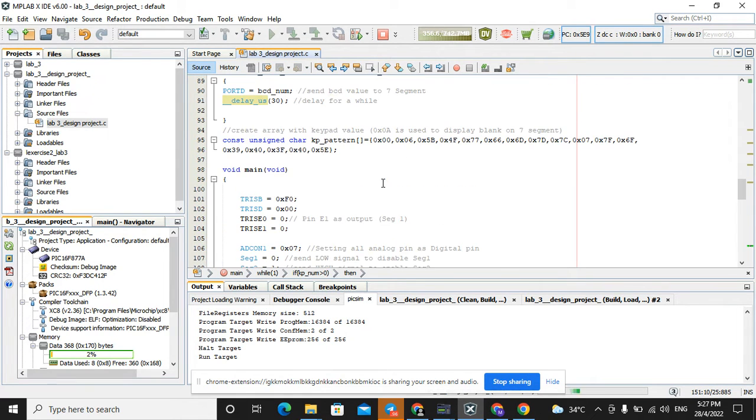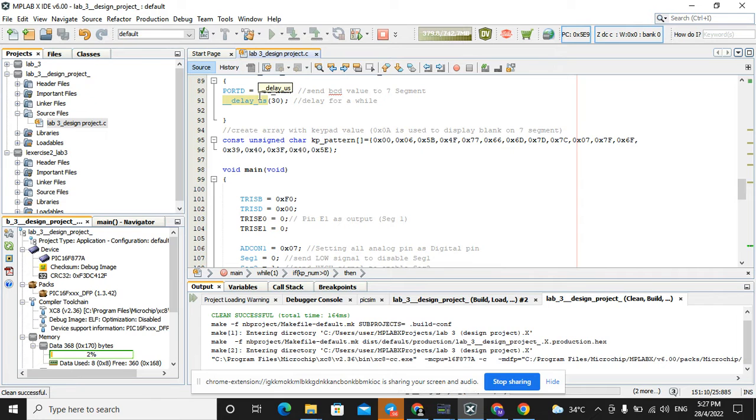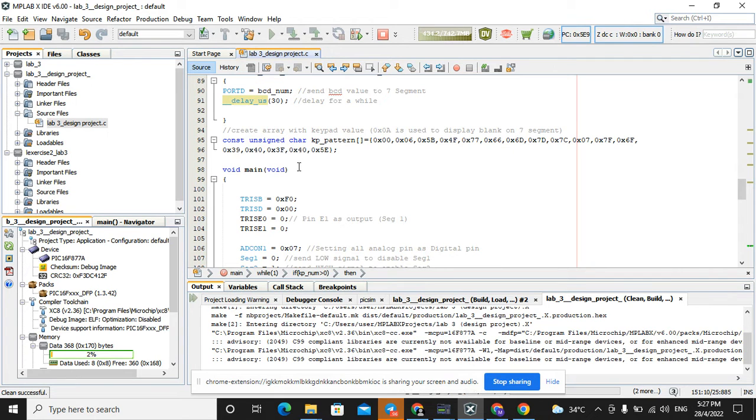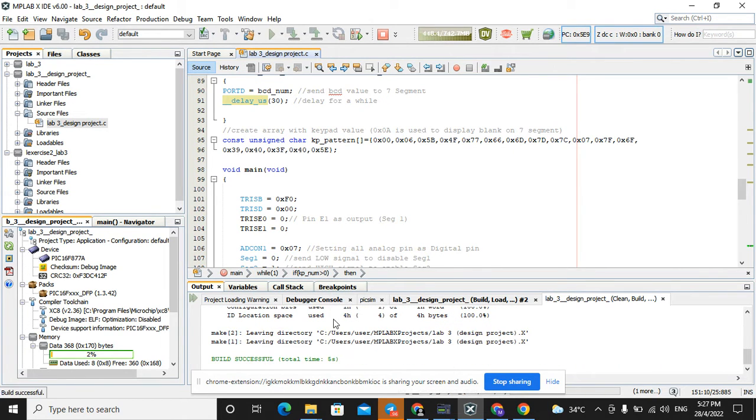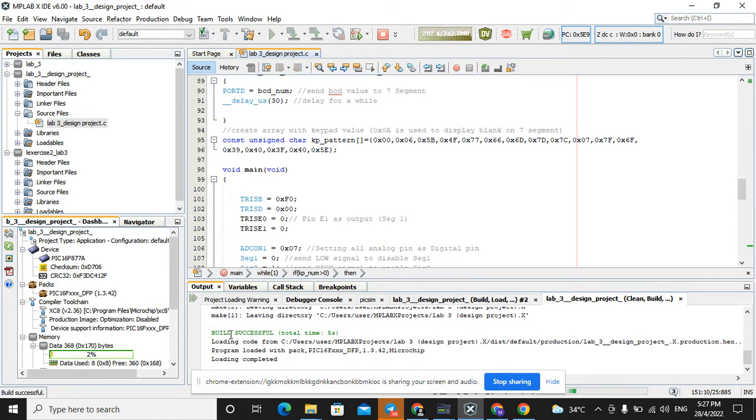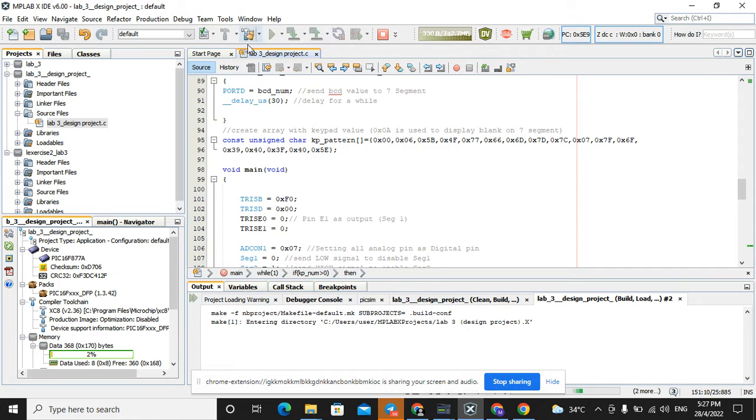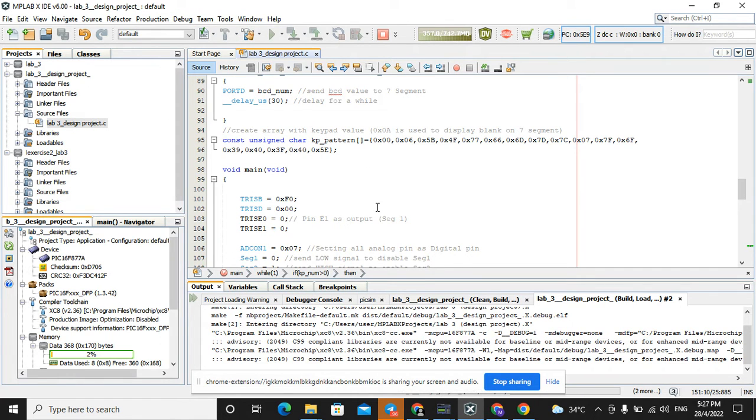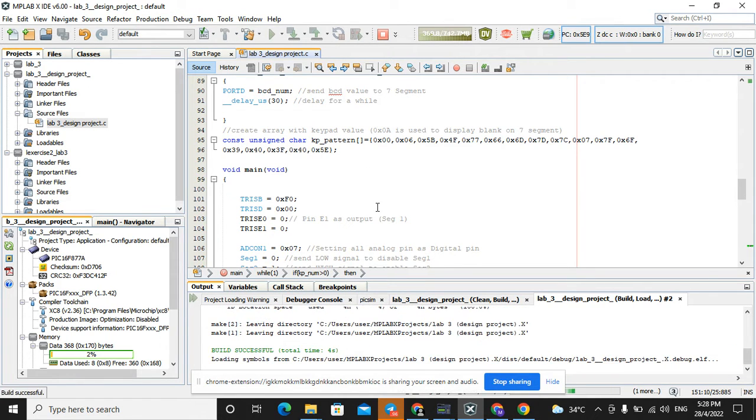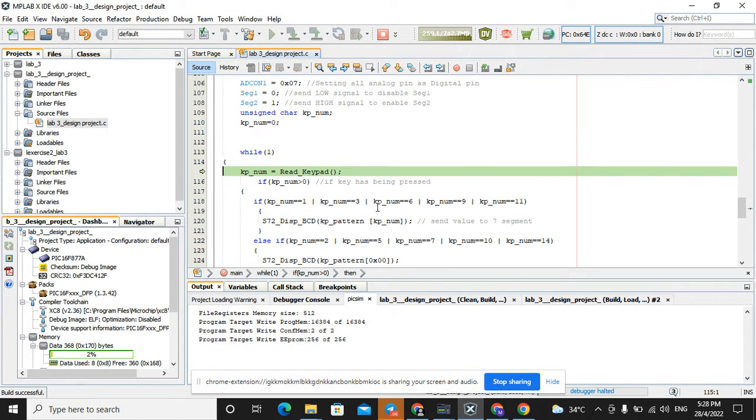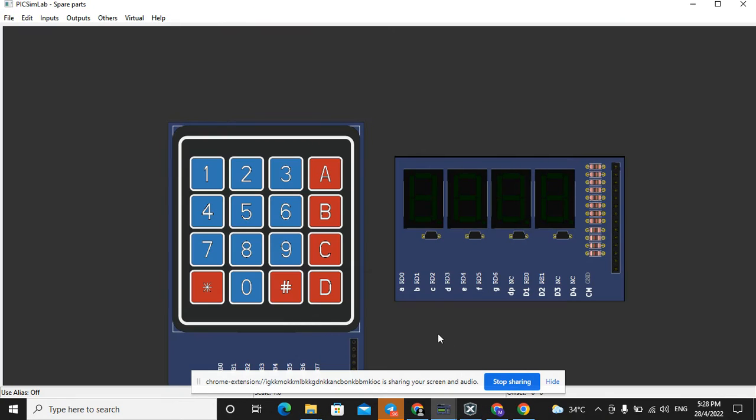And now we are done. We run the project by clicking this button, and now the build is successful. And then we debug the project, waiting, and it is done, and it says run target. So we go to the PIC simulator lab.